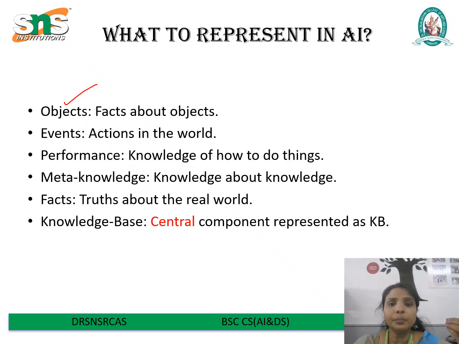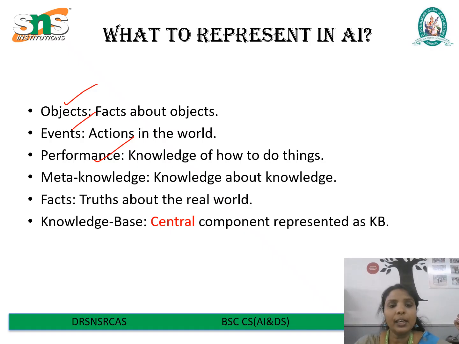Next, we have events. Events are actions in the world. Events help AI understand and respond to change, such as detecting motion in a security camera feed or tracking a user's online activity. Next, the important category is performance. It means knowledge of how to do things. This procedural knowledge is essential for tasks such as navigating, playing a game, or even operating machinery.